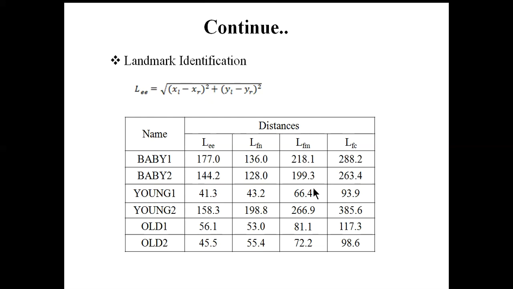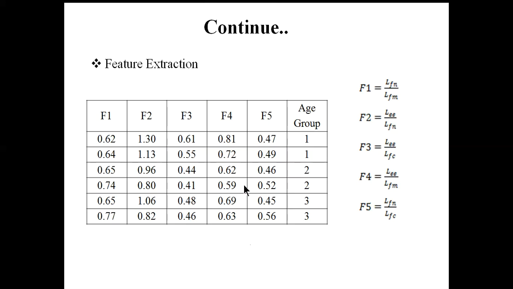But the problem is that during image collection, we have not captured the images from the same distance. They may be taken from different distances, so the size of the image may be small, or the resolution of the image may be small or high for different images. So instead of using this type of data, we want to identify the features.